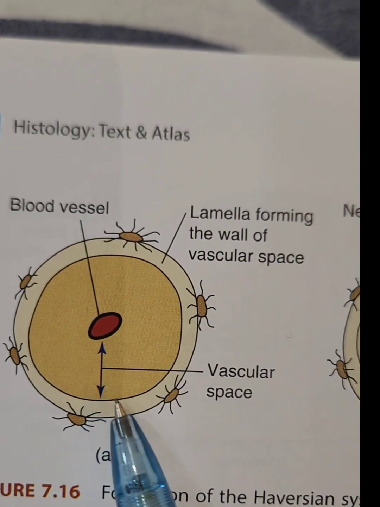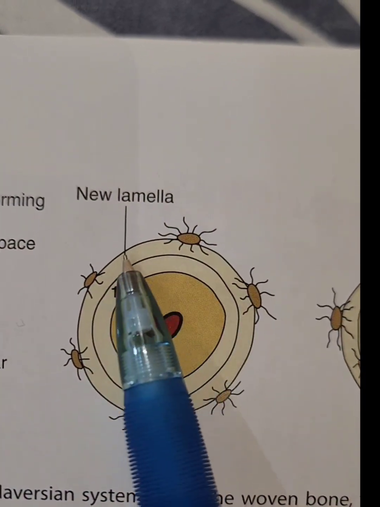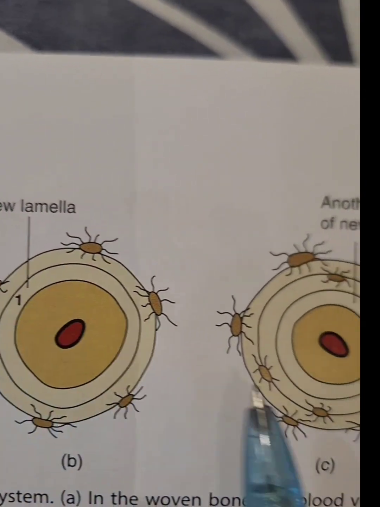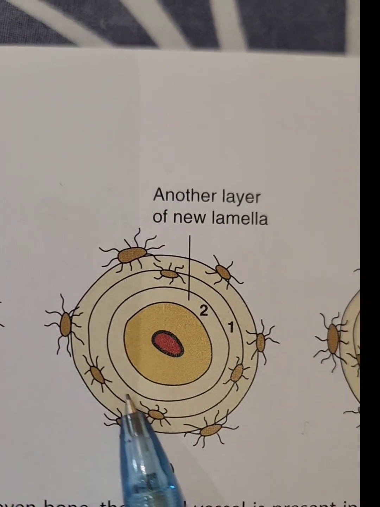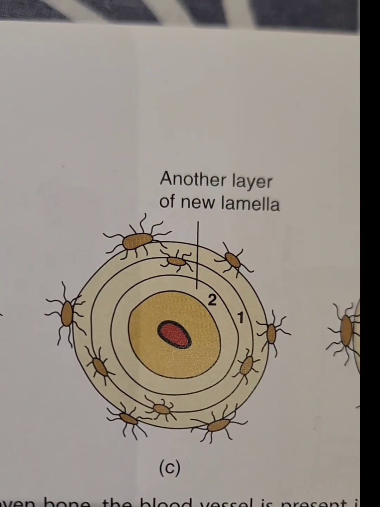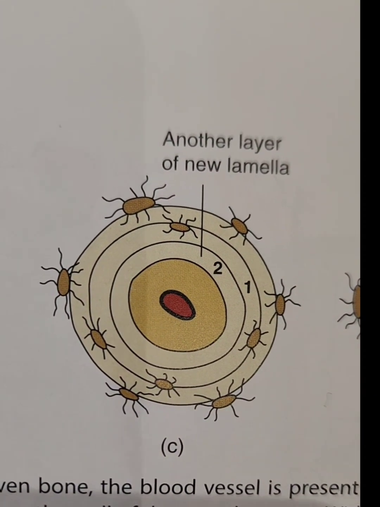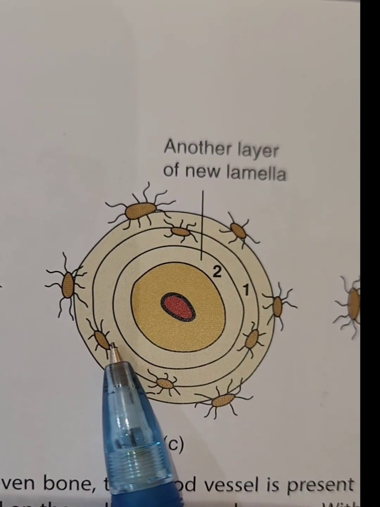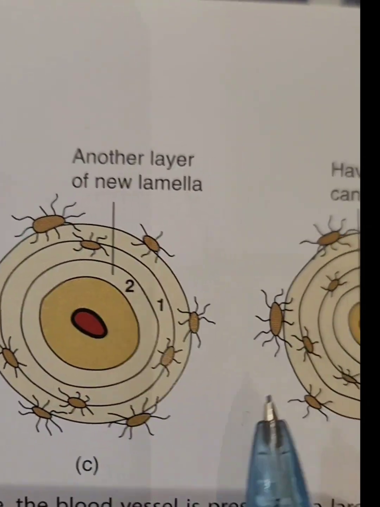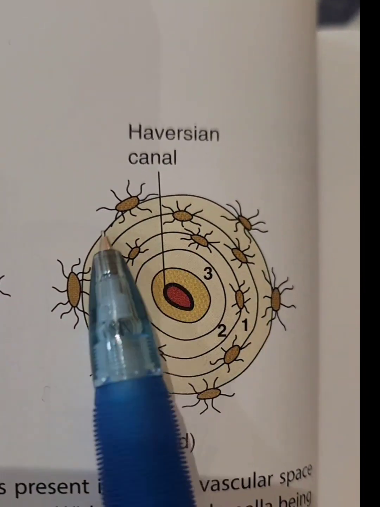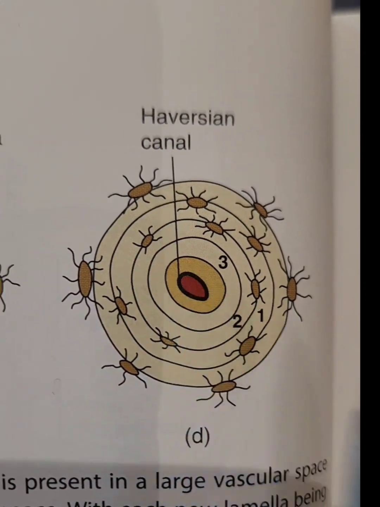This is one lamella which is laid, and this is a second lamella which is inside to it, and this is the third lamella. Like that, slowly osteoblasts shift towards the center, and osteocytes get trapped in between the lamellae. This is how the Haversian canal is becoming smaller, narrower and narrower.